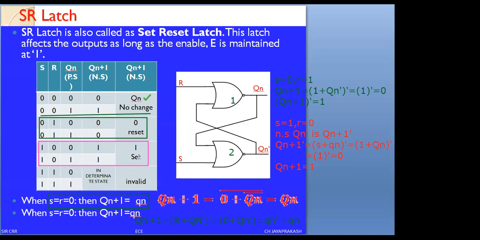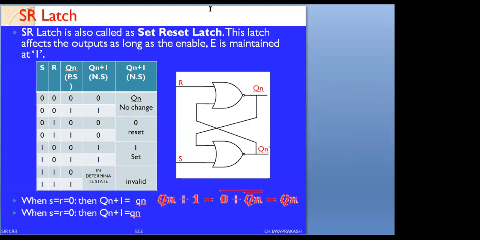Similarly, now we are going to check the fourth condition. Now, I am erasing all these things. The last condition we are going to verify. What is the last condition? When S equals 1 and R equals 1, which is called an indeterminate state or invalid state.